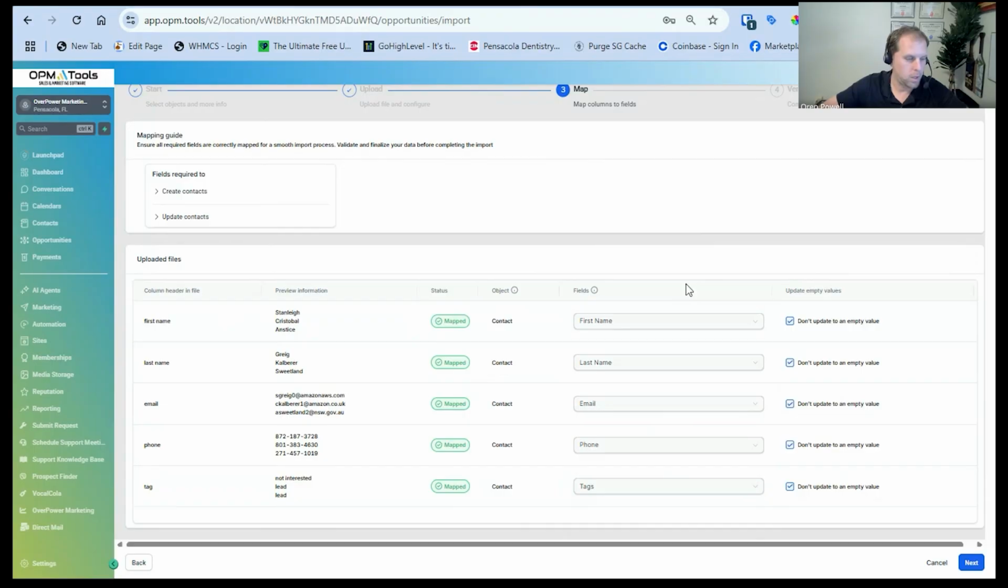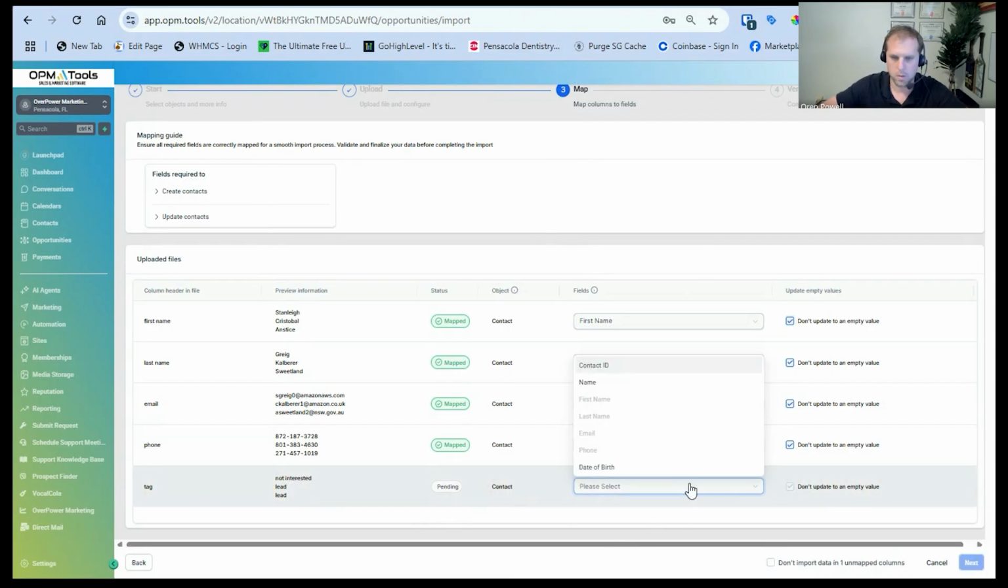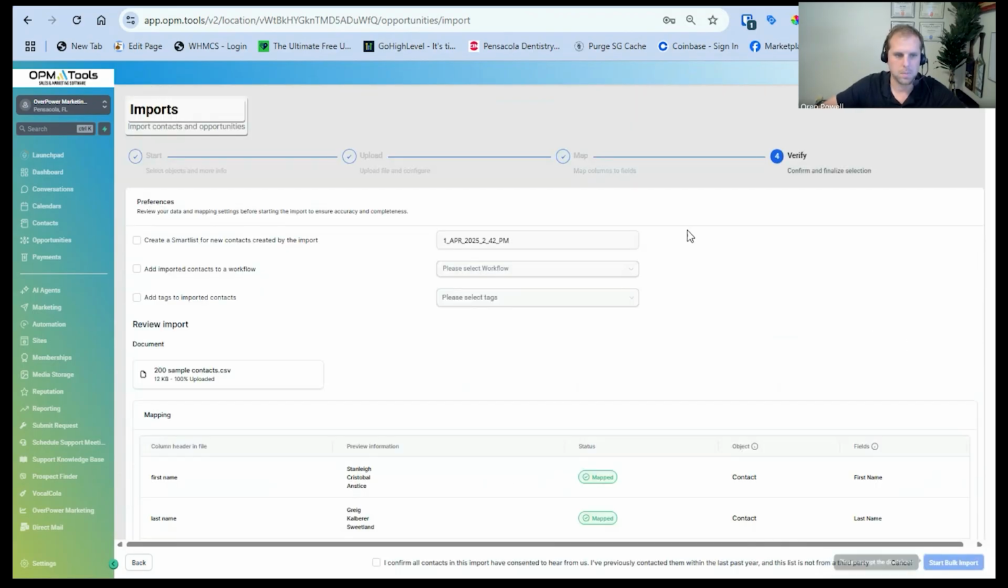If you do not want to upload a specific field, just check this box right here. If one of these fields are not being used, this little checkbox at the bottom will say don't import data into one unmapped column. As long as you check that, it won't import those columns that you don't want to import in. So let's go ahead and add that. Perfect. Then we'll go to next.